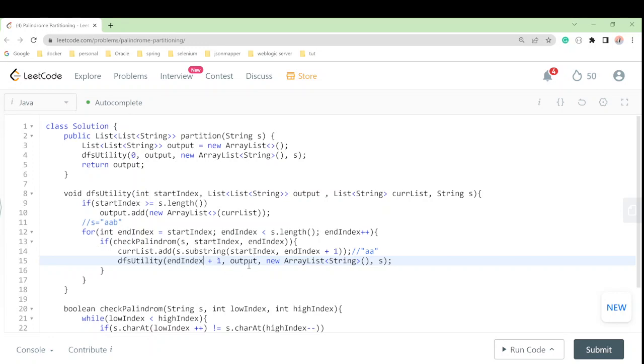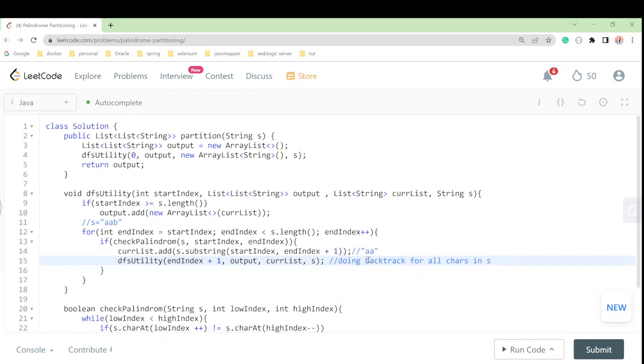The output remains the same here. We are passing the current list and the string. After this dfs utility it will backtrack, doing backtrack for all chars in the string.